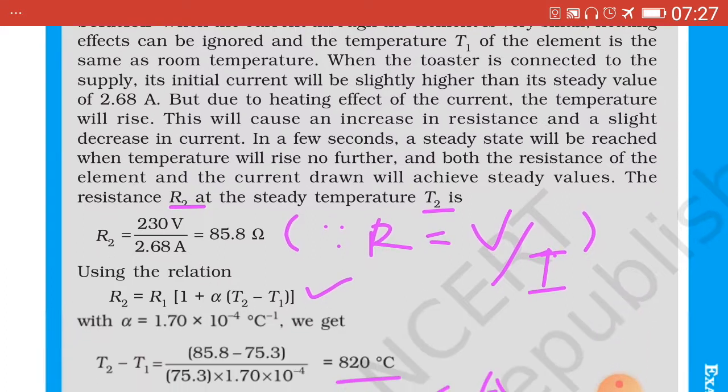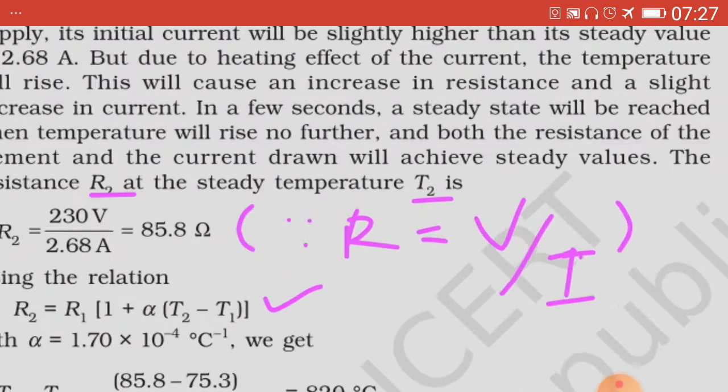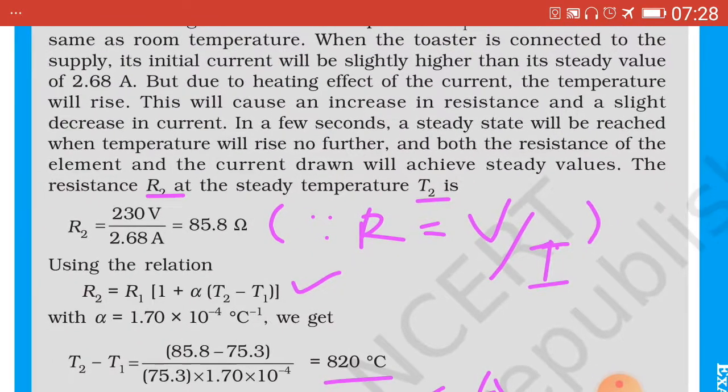Now from the empirical formula, that is the standard relation, R2 equals R1 into square bracket 1 plus alpha into bracket T2 minus T1 bracket over. Now the alpha value has been given.